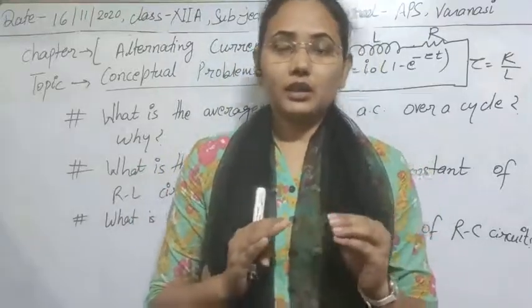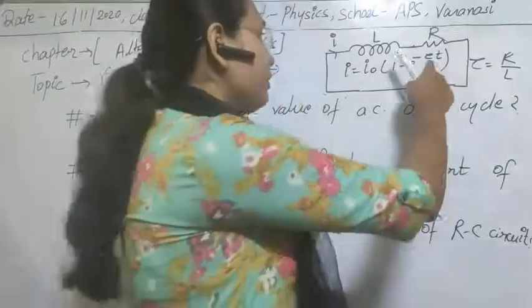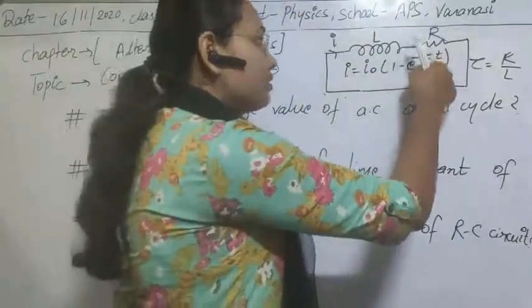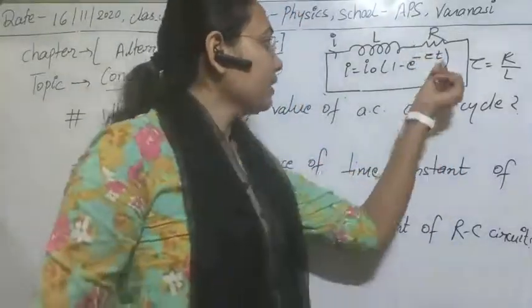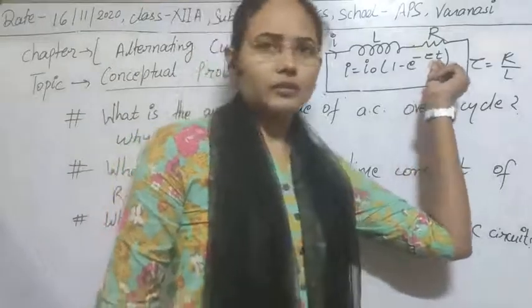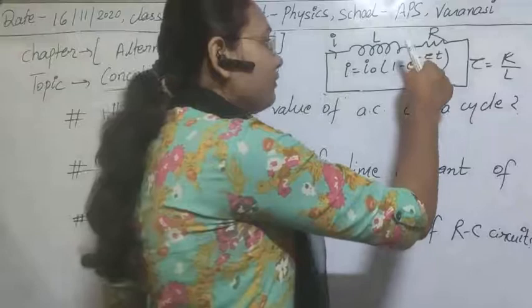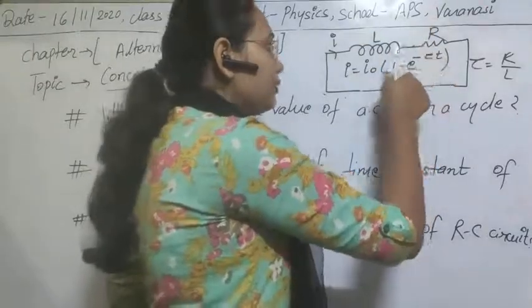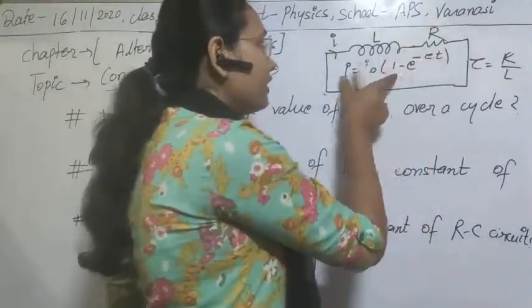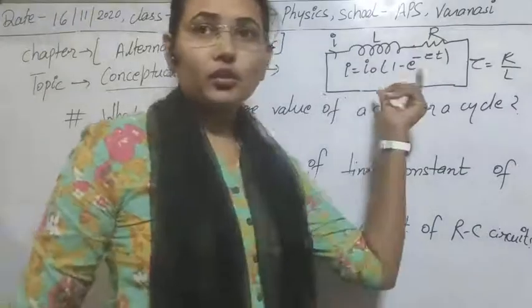We can easily calculate it when we put in this value. Suppose I am taking the time as 15 minutes. For 15 minutes and the fixed value of tau for this circuit, you can put the values here and solve for the growth of current.